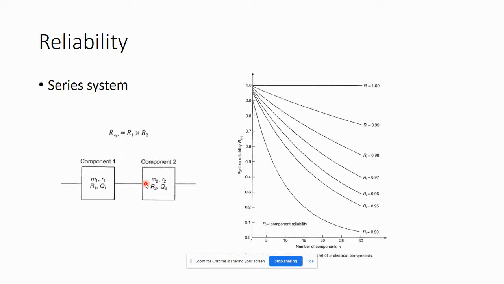This is what we call the series system, right? Because you have an and, you multiply their reliabilities together to get the reliability of the system. Reliability is also given as the probability of being in the up state.